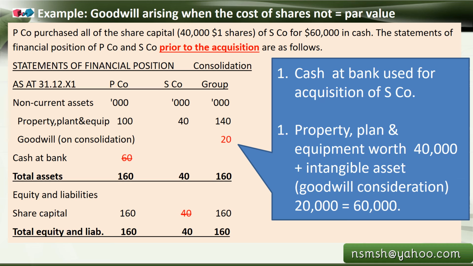Therefore, of the total 60,000 asset in the parent company, 40,000 is now going to the subsidiary company and is cancelled out, and the remaining 20,000 goes as goodwill in the consolidation. So that is the idea. Then the remaining items are added together.